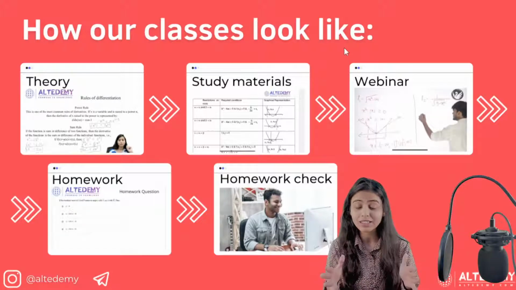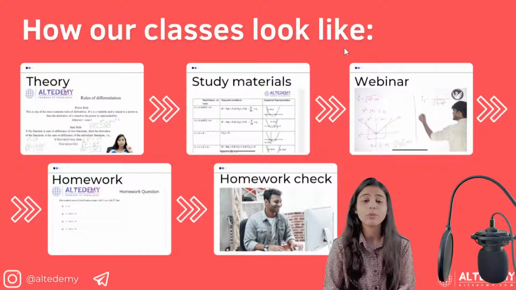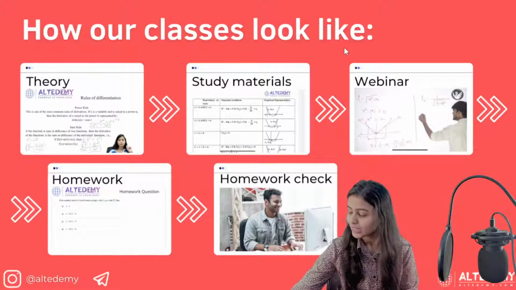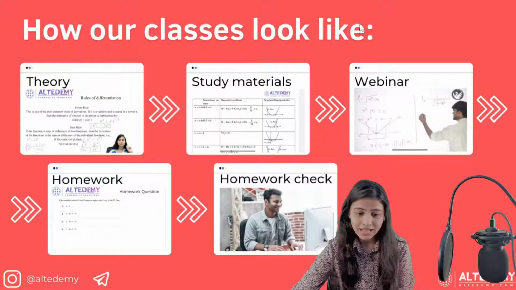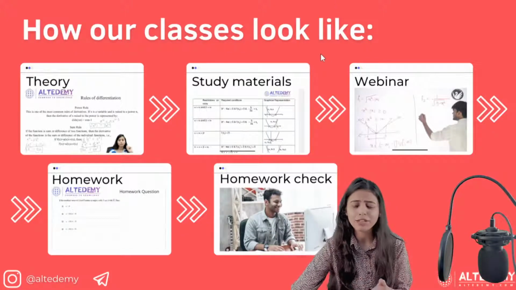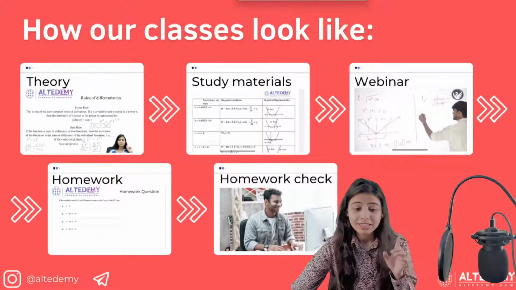This method is so efficient that it is being followed in very highly rated universities, even in Harvard. In India also, we are following this method in IIT Delhi even. So obviously, when something has been tested and it is known to increase the efficiency of students, then why should you not follow it? I would say start following this method for your performance.